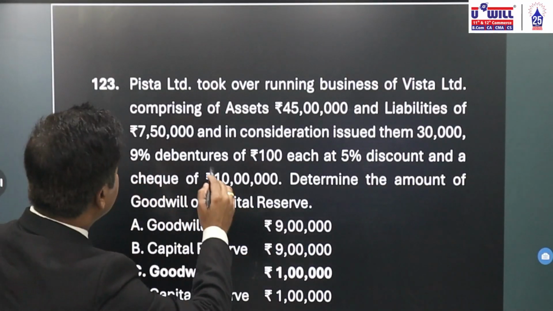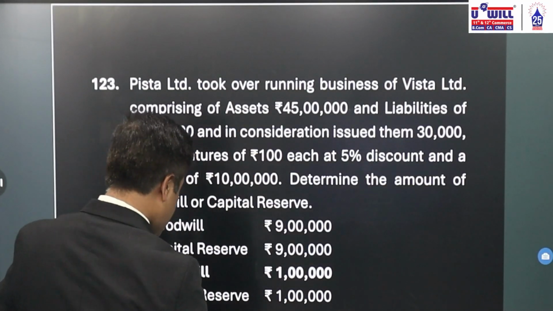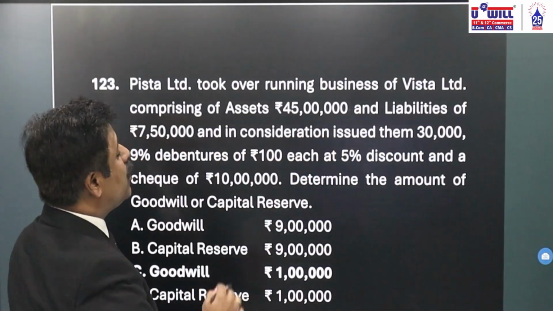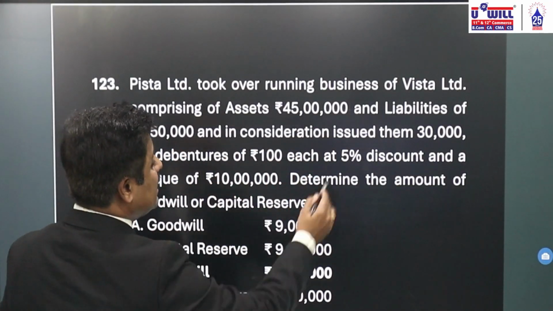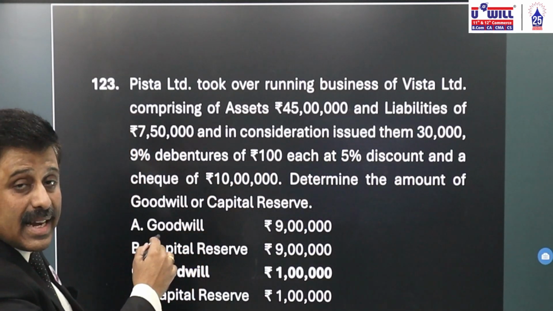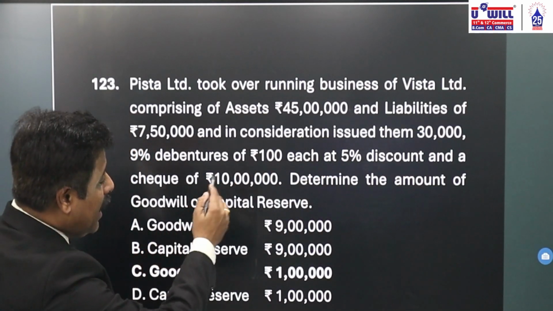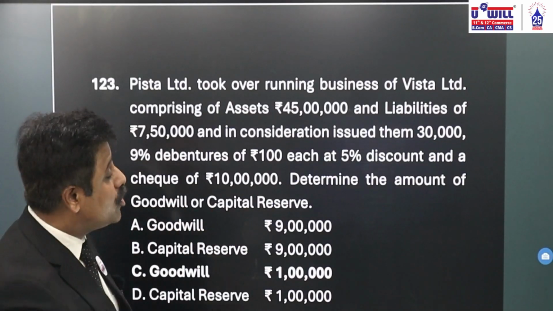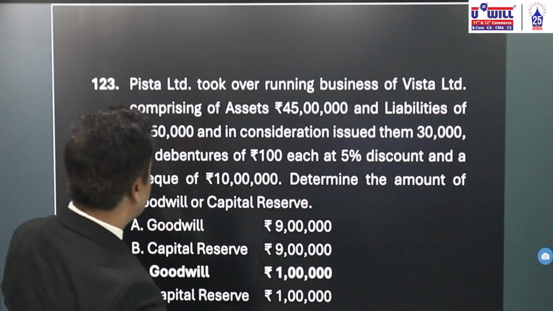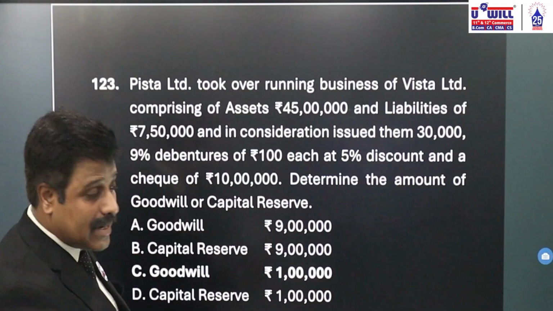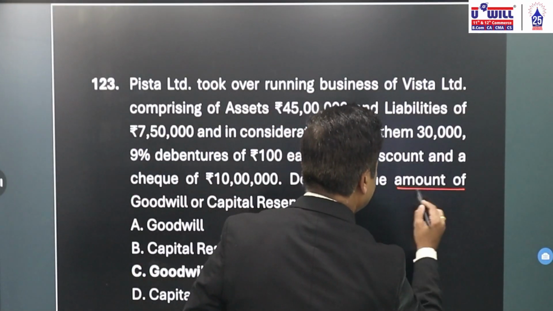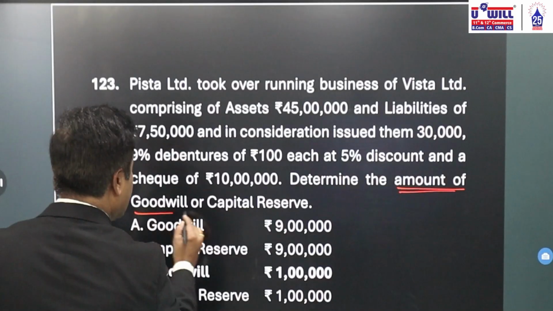123rd question. Pista Limited took over the running business of Vista Limited comprising of assets rupees 45 lakhs and liabilities of rupees 7,50,000, and in consideration issued them 30,000 9% debentures of 100 each at 5% discount and a check of rupees 10 lakhs. Determine the amount of goodwill or capital reserve.